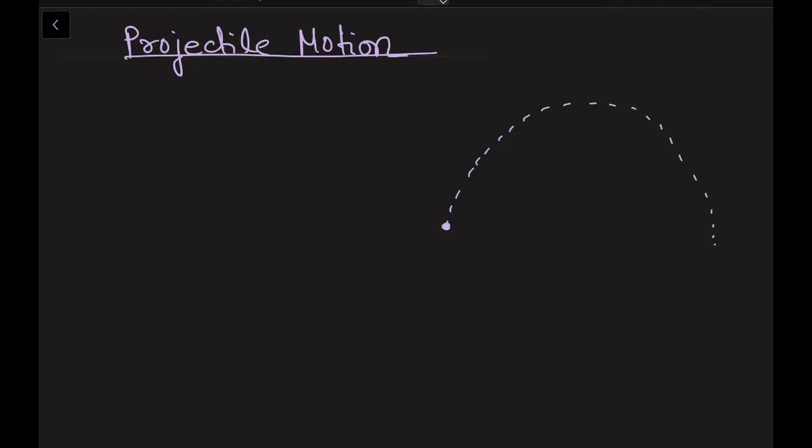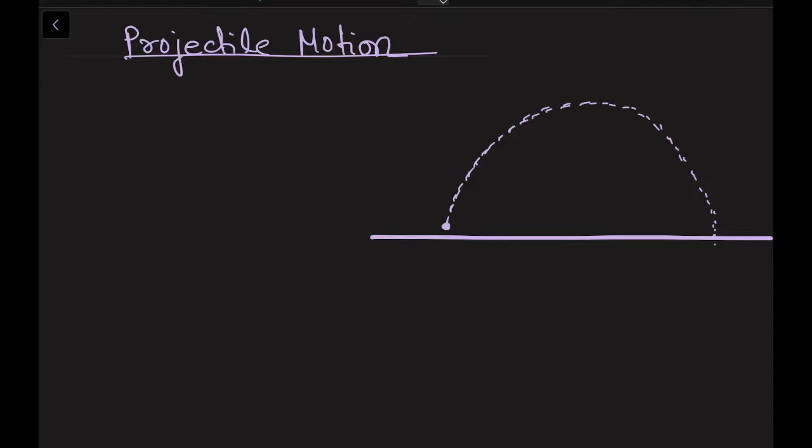This kind of shape is called a parabola. This is the trajectory of the football. The football was lying on the ground and you kicked the football. The football will take this shape to fall on the ground. So this shape is called a parabola, and this kind of motion which is taken by your football is called a projectile motion. Now repeatedly I am saying that it is a parabolic path.